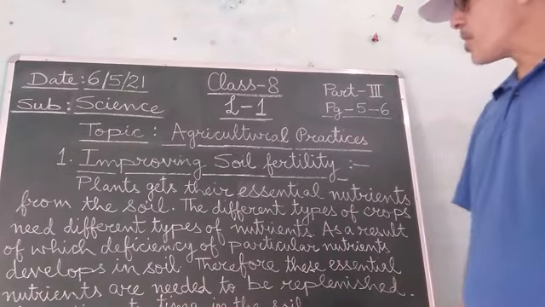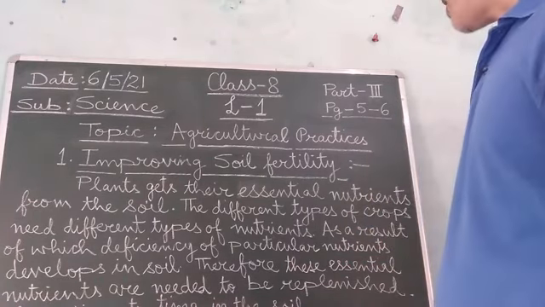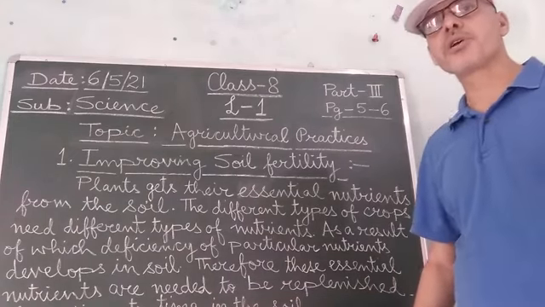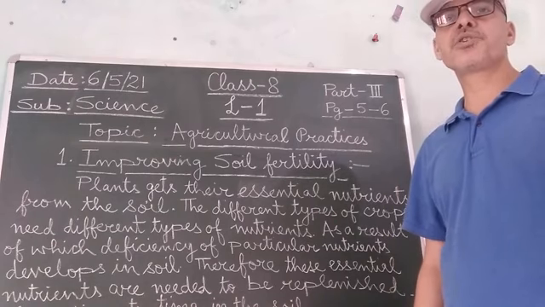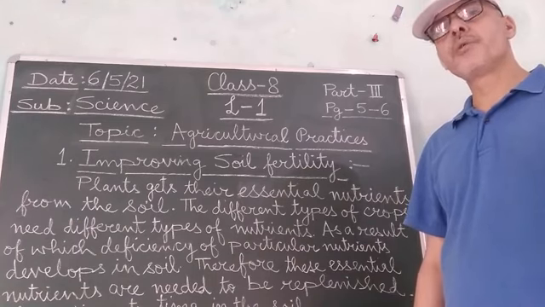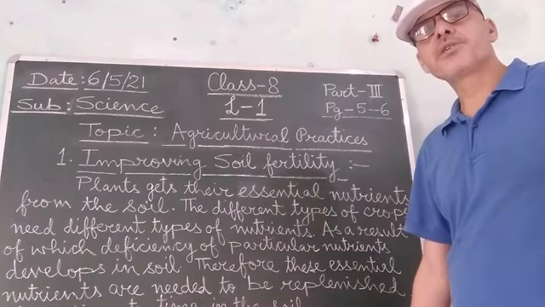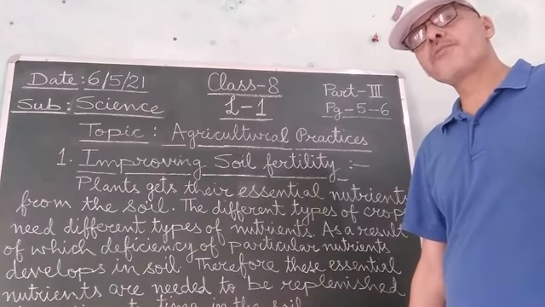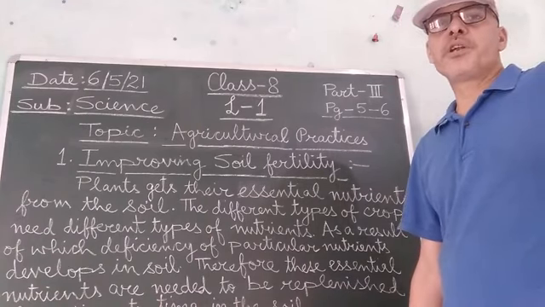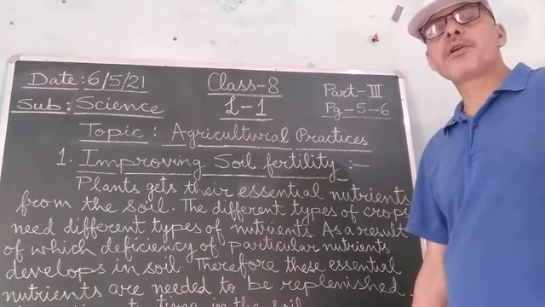So let us start with the first method, that is, adding manures and fertilizers. First of all, students, you should know what these manures are. Manures are materials which are rich in organic materials. And how are these manures formed? These manures are formed as a result of the decomposition of the dead remains of plants and animals by the help of soil microorganisms.